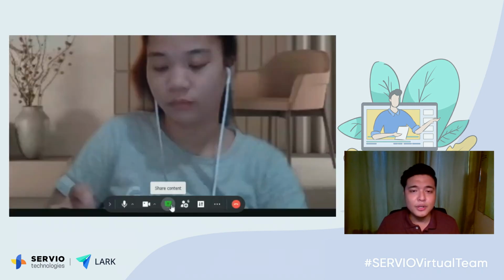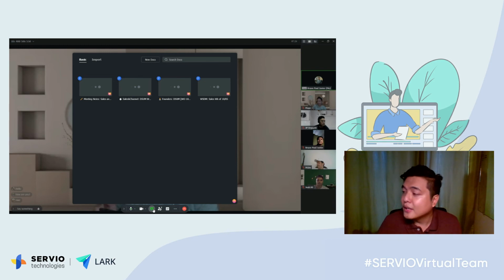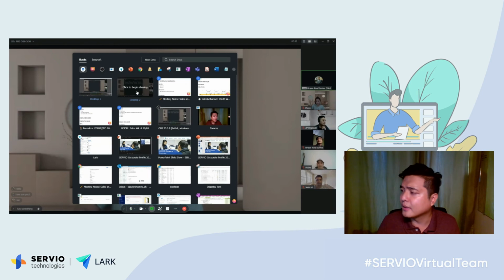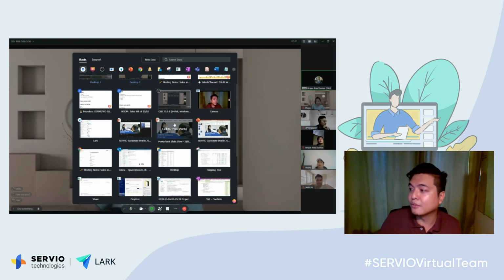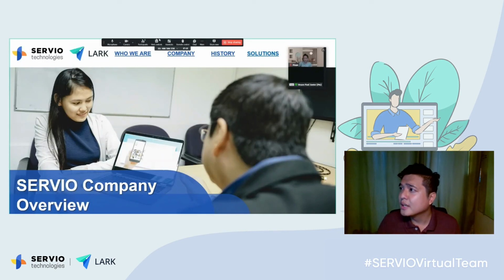So now we'll go to sharing. There are different ways of sharing content. You can share your whole desktop, or you can just share a particular file. So let's say I want to share a corporate profile. Let me share that. Once you're in the screen sharing, all the host controls are still there, and you can annotate.